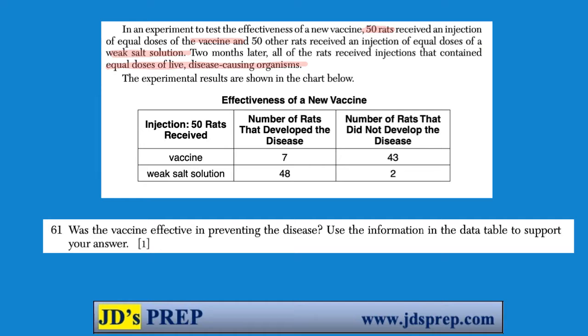Let's jump to this question. Was the vaccine effective in preventing the disease? Let's look at the information in the data table. So this right here, these are the vaccine receiving rats, okay? So let's look at the number of rats that developed the disease. 48 developed that had just gotten the weak salt solution. Only 7 developed it that had gotten the vaccine. So we can be confident in saying the vaccine was effective in preventing the disease, just looking at those numbers.